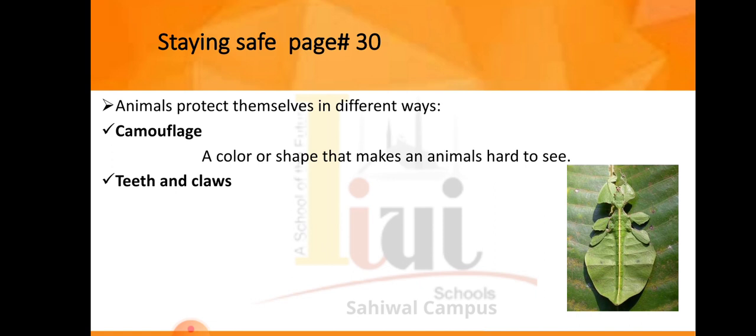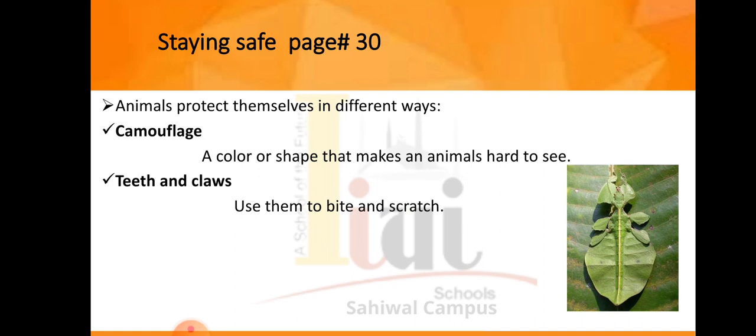Okay, there are different body parts that animals use to protect themselves from other animals, from enemies, from hunters. Now, let's see how these body parts work. Some animals have hard body parts. Some animals have hard shells, like the turtle. The turtle has a very hard shell. They hide in their shells. Some animals have sharp teeth and claws.